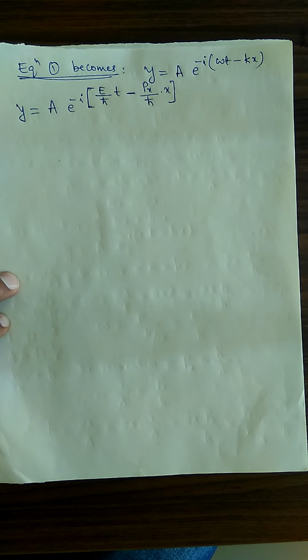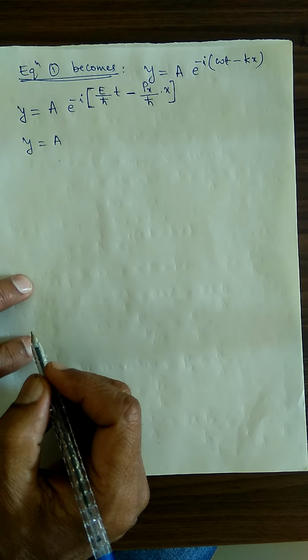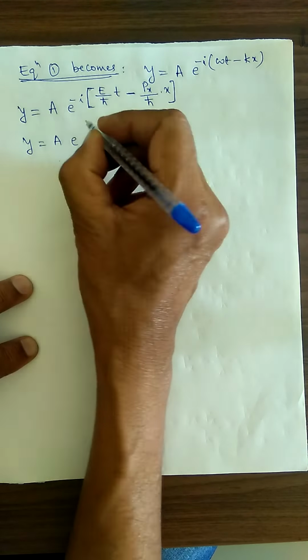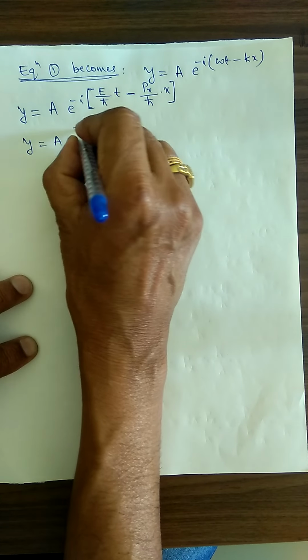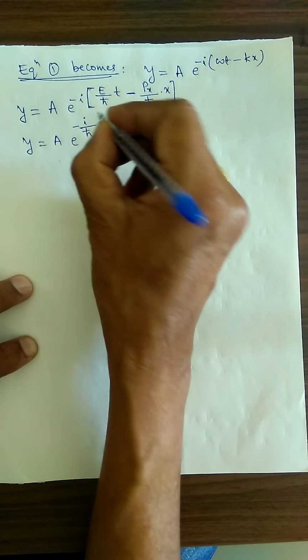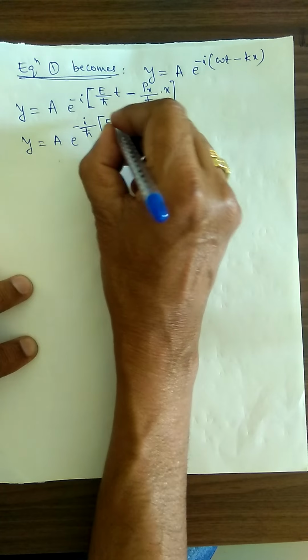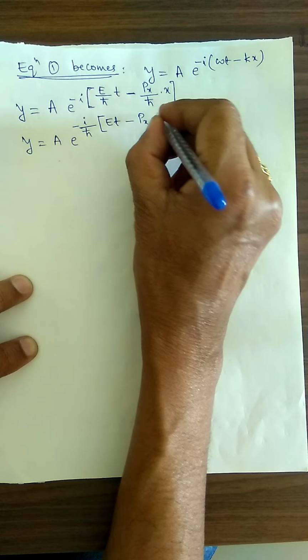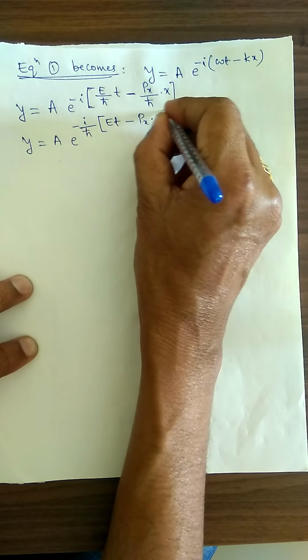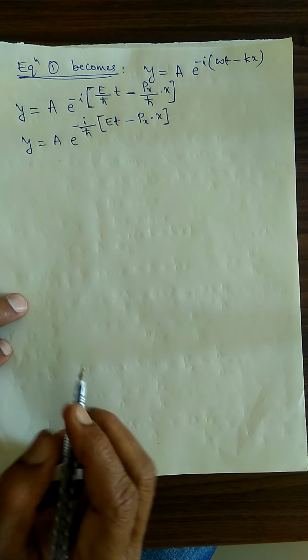So therefore, y is equal to A into e to the power minus i. Since h cross is present in both the terms, I will take it outside. Minus i divided by h cross multiplied by (Et minus px into x). So we got y.